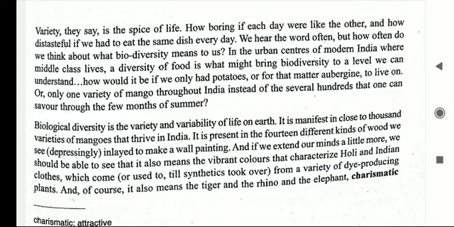So how boring, the writer says, how boring and unpleasant we feel if we have to eat the same dish every day. Here the writer says how bored we will become and how unpleasant we feel if we had to eat the same dish every day. Yes, how boring and unpleasant we feel if we had to eat the same dish every day.